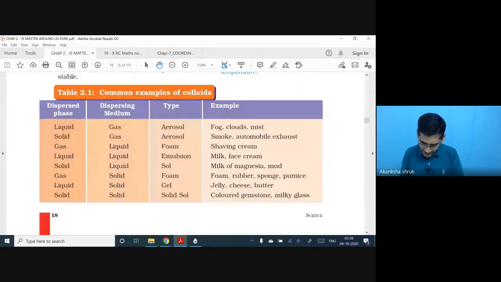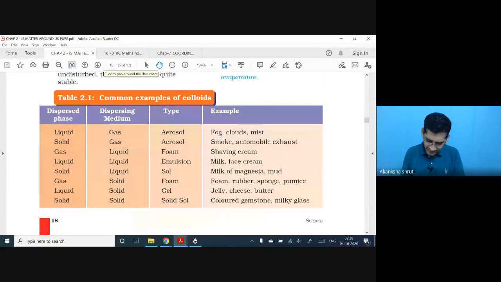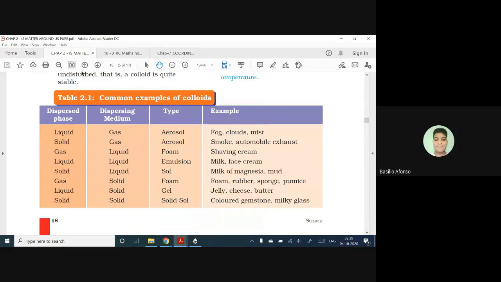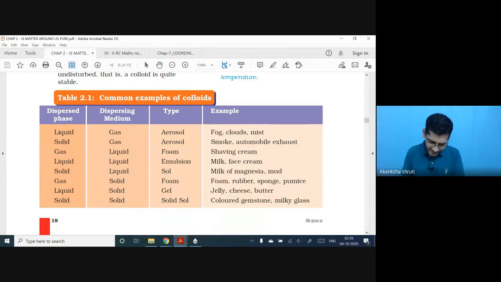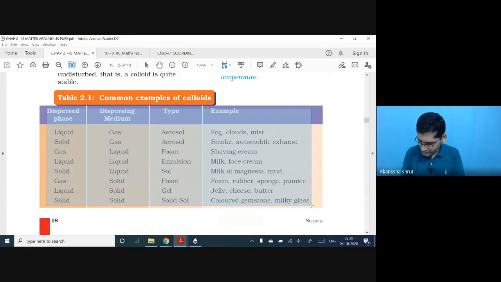Yes, see, students, have you heard the names aerosol, foam, emulsion? All these things are colloids or colloidal solutions, nothing else. So you have to keep this in mind.